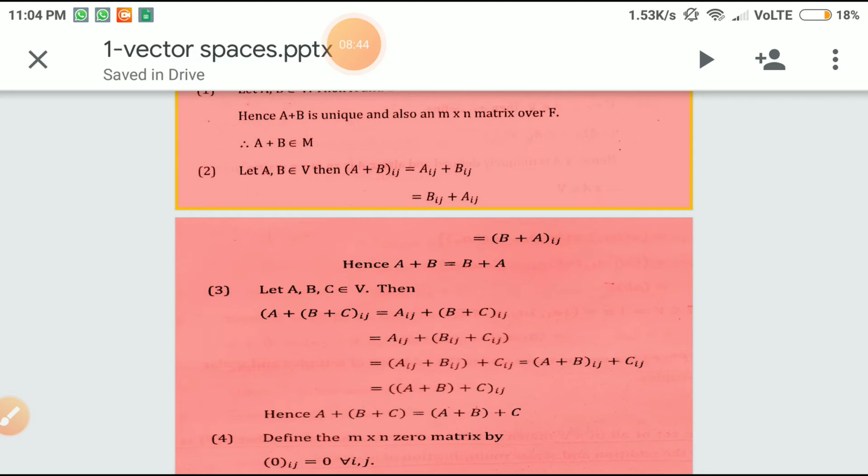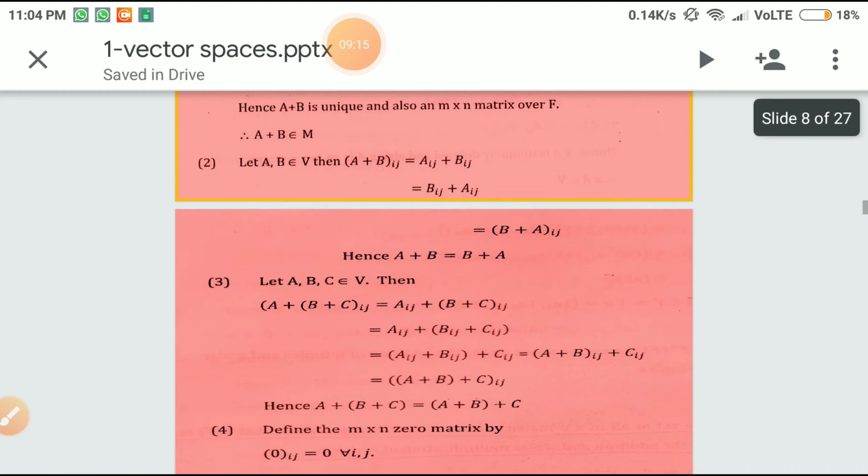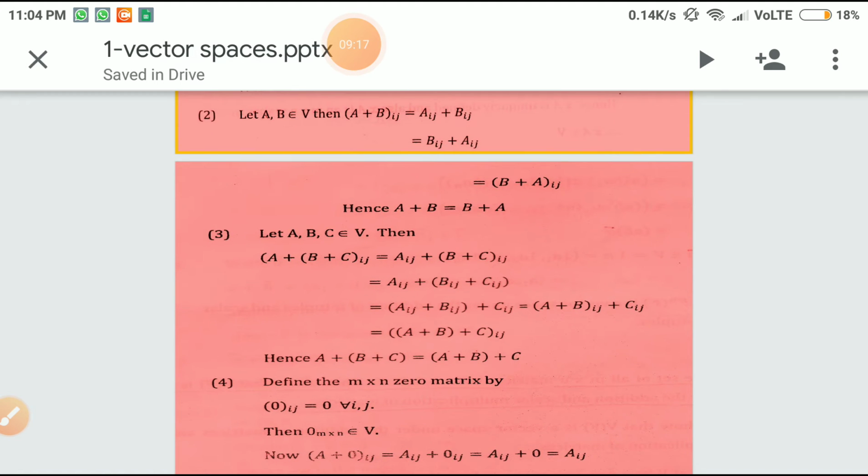Now the third property. Take three matrices A, B, C in V. Then the ij element of A plus (B plus C) is nothing but Aij plus the ij element of B plus C. That can be written as Aij plus Bij plus Cij. Once again we can regroup this as (Aij plus Bij) plus Cij. So we have the ij element of A plus B plus the ij element of C. That can be written as the ij element of the matrix (A plus B) plus C. Hence A plus (B plus C) is the same as (A plus B) plus C.